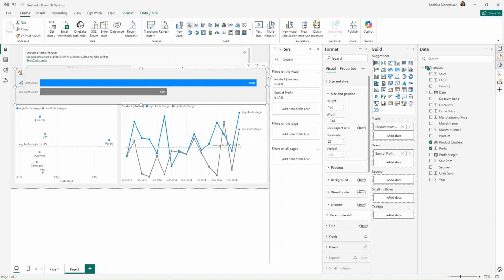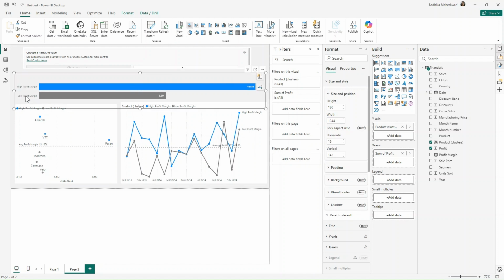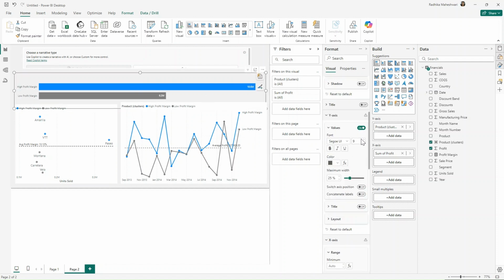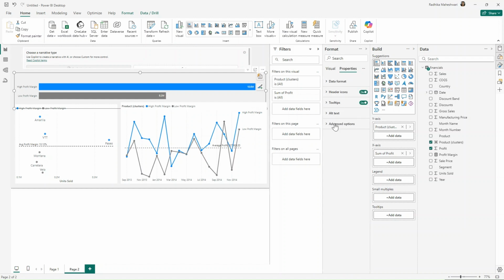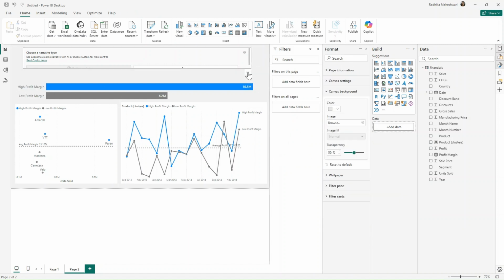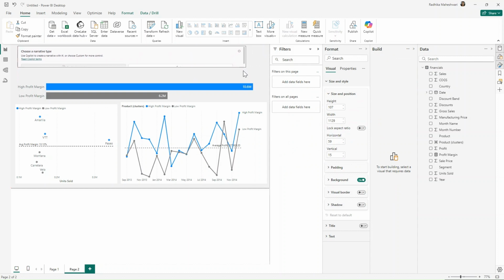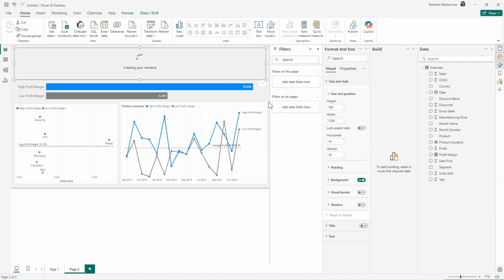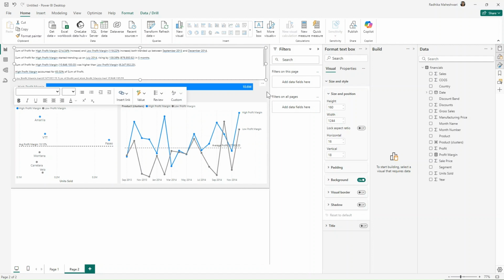These values are not clearly visible. So on y-axis values, I will increase the font size. Going into properties, in advanced properties, I will turn off the responsiveness so that the changes take effect. And now going into our smart narrative, let us choose a custom smart narrative, and Power BI will itself figure out what the summarization should be.